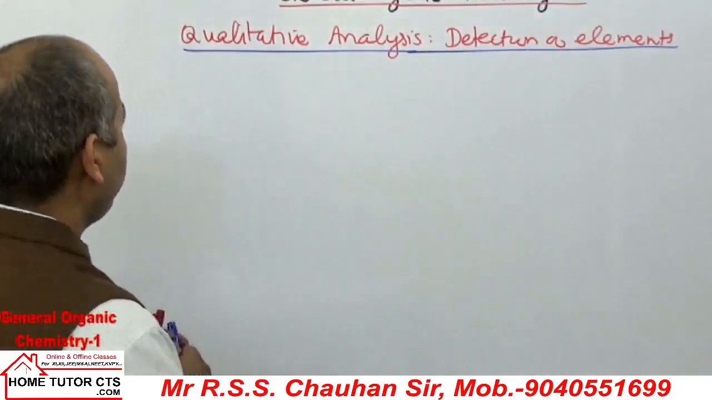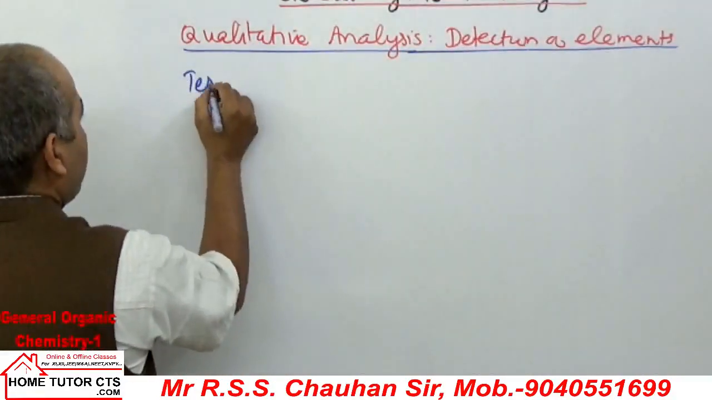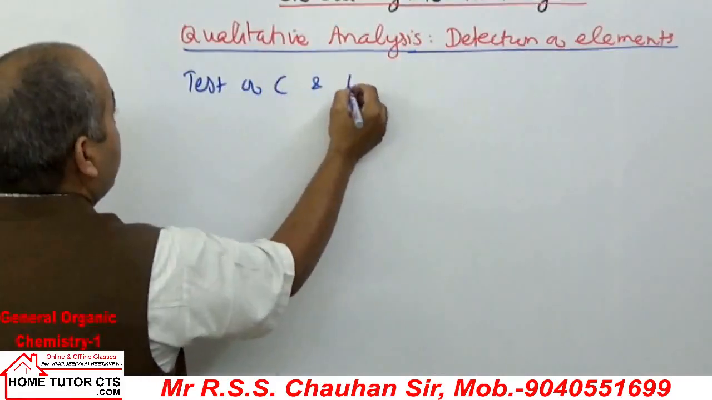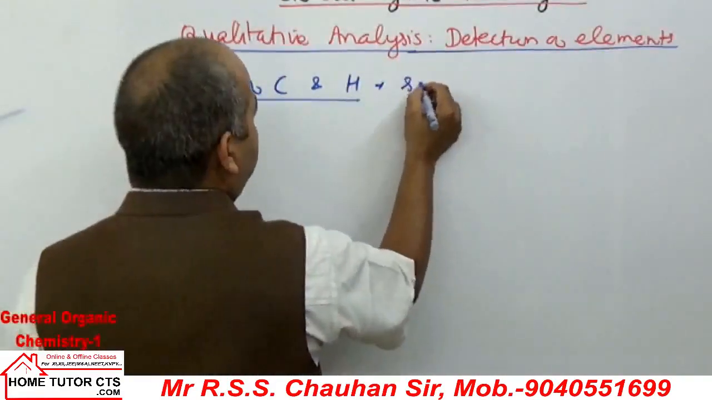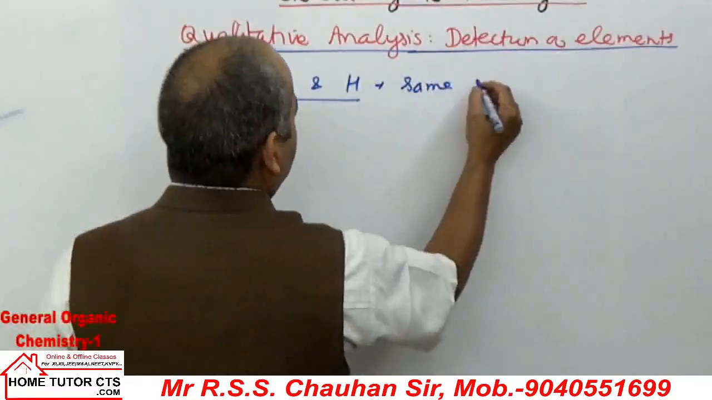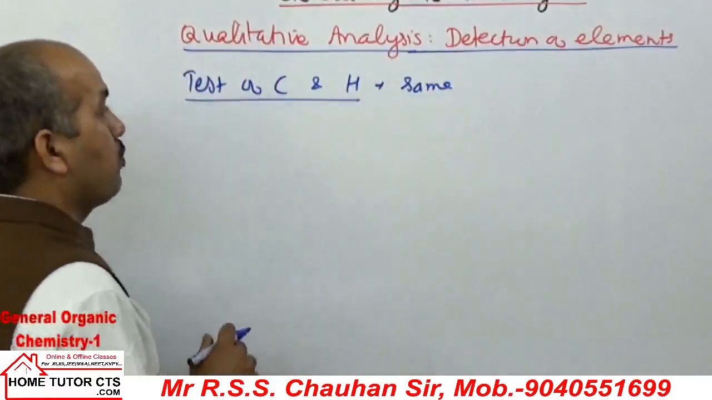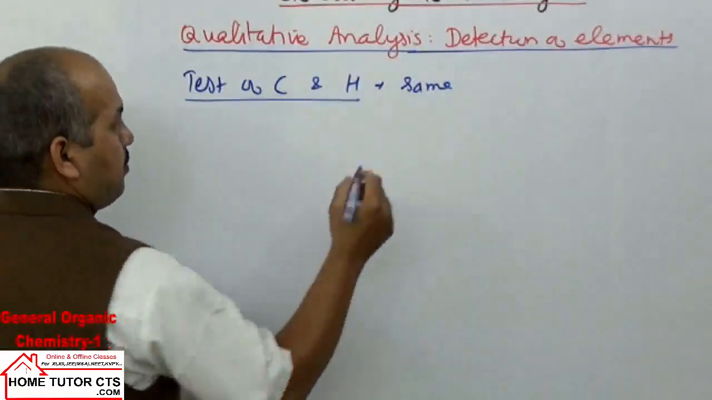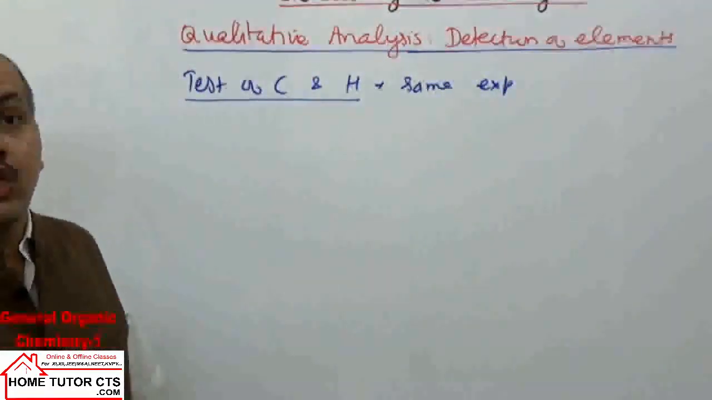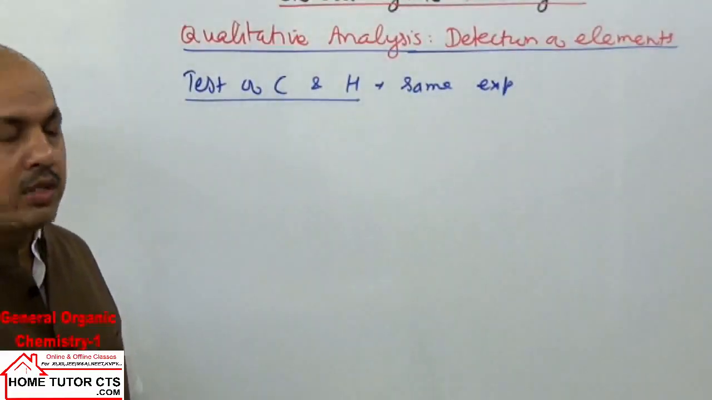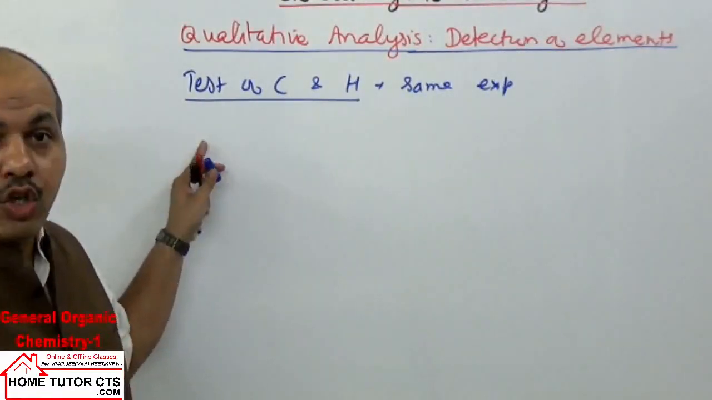So first can be taken the test of carbon and hydrogen. It is done in the same experiment. Now what happens for testing of carbon and hydrogen in the same experiment? The organic compound is heated with copper oxide.